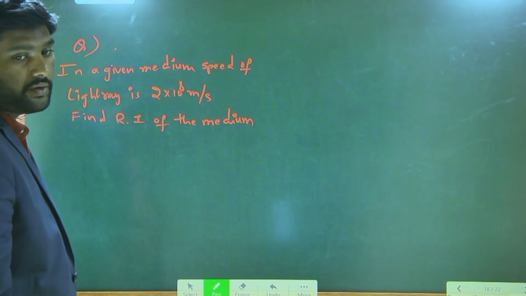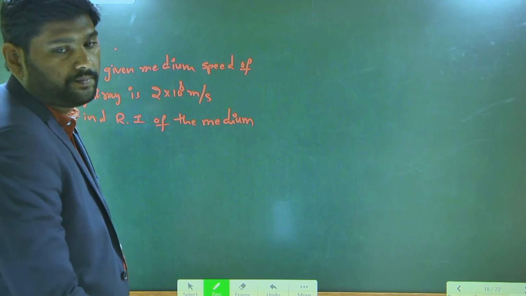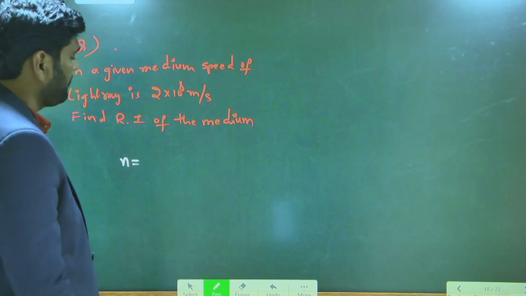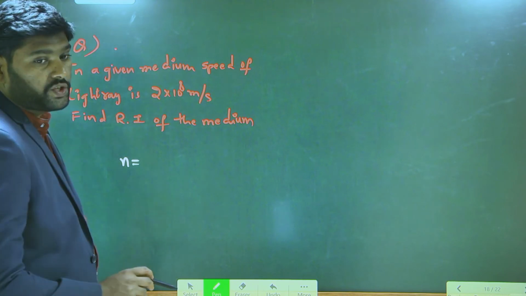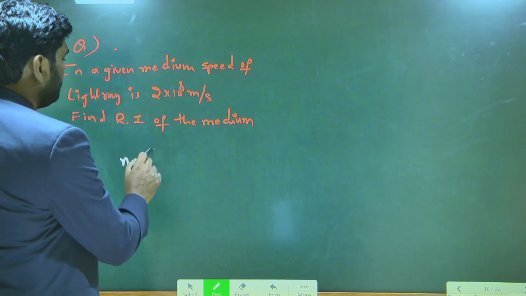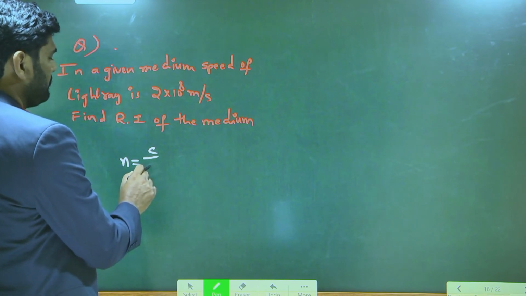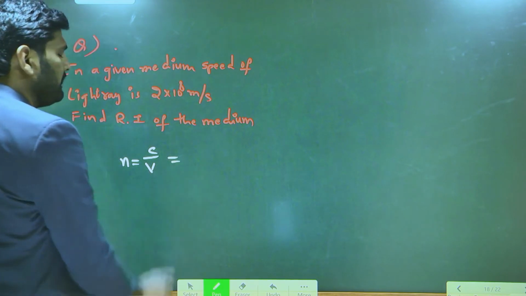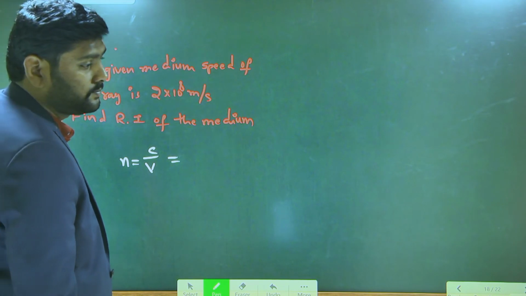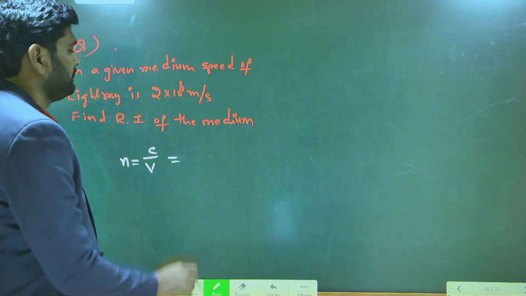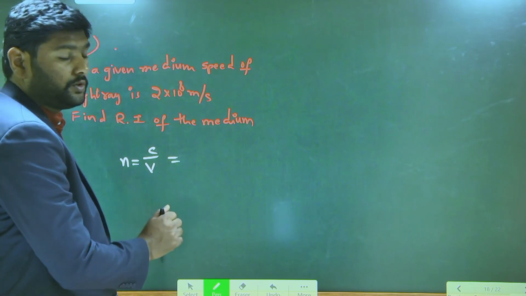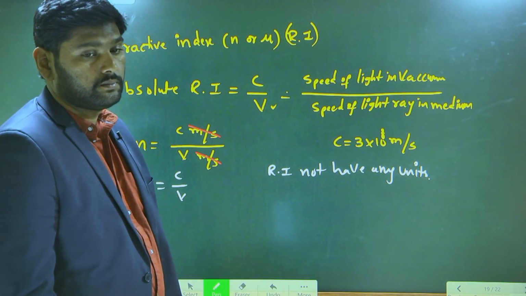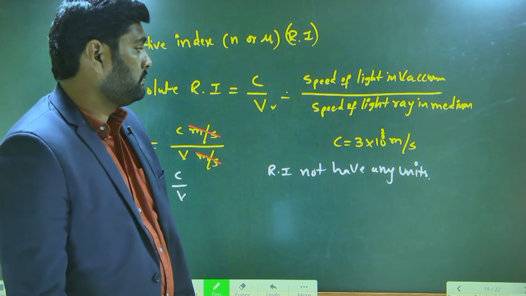What is the formula for refractive index of the medium? N is equal to C by V, not U. What is the value of C? It is a constant. What is the value of C? The speed of light in vacuum.